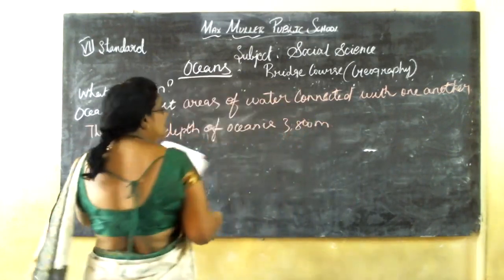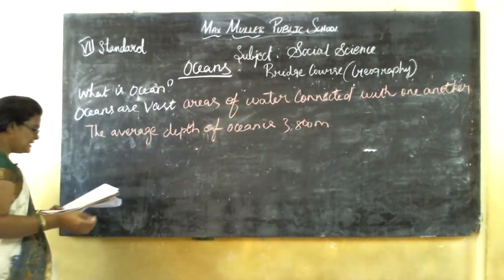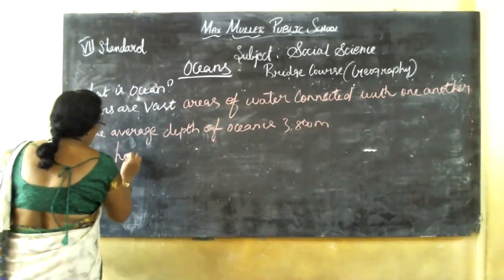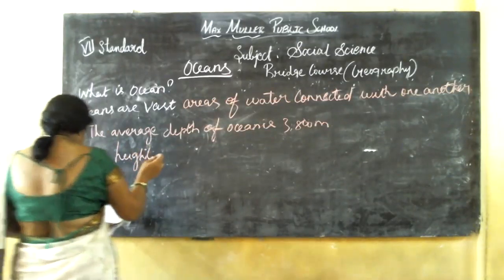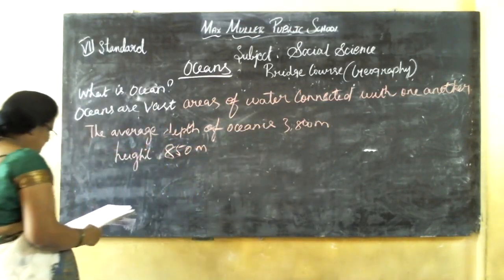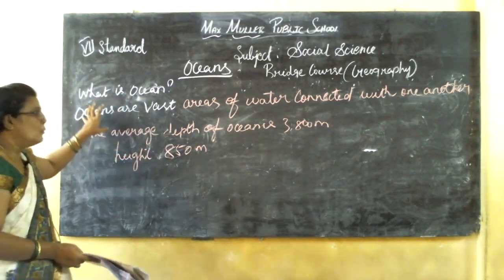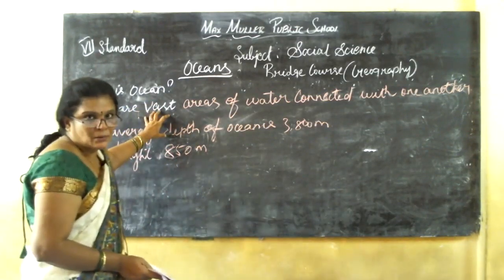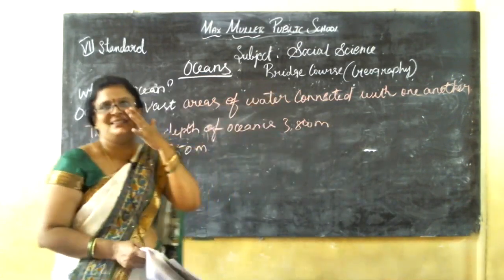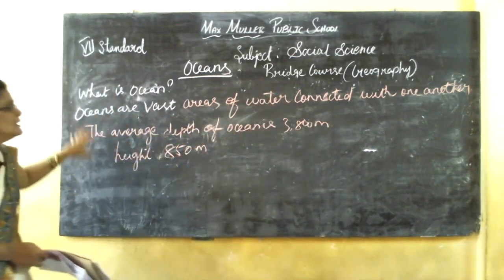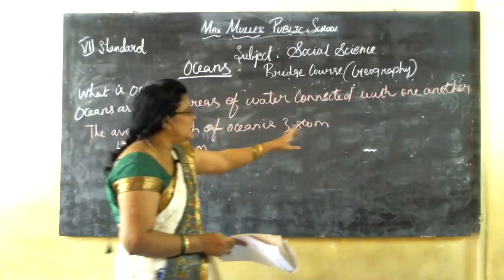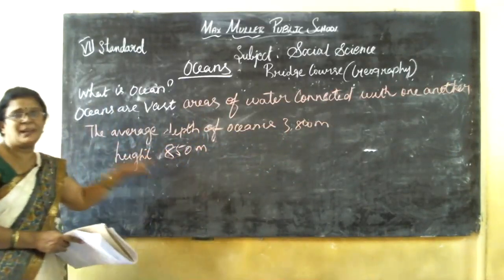The height is 850 meters above. What is an ocean? Oceans are vast areas of water connected with one another. So the average depth of oceans is 3,800 meters, and the height above is 850 meters.